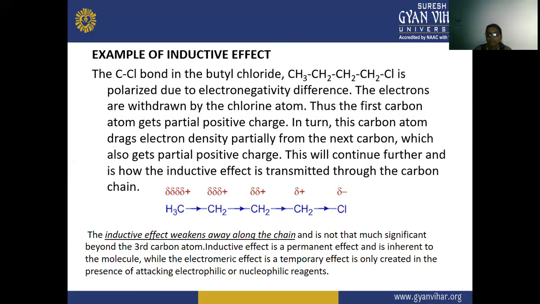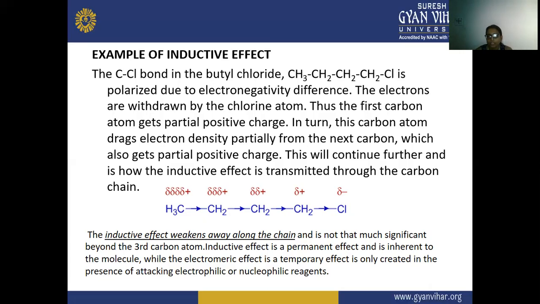Now the example of the inductive effect. We have taken here the example of butyl chloride. In butyl chloride, CH3, CH2, CH2, CH2, Cl, the C-Cl bond is a sigma bond. It is polarized due to the electronegativity difference, and the electrons are withdrawn by the chlorine atom.